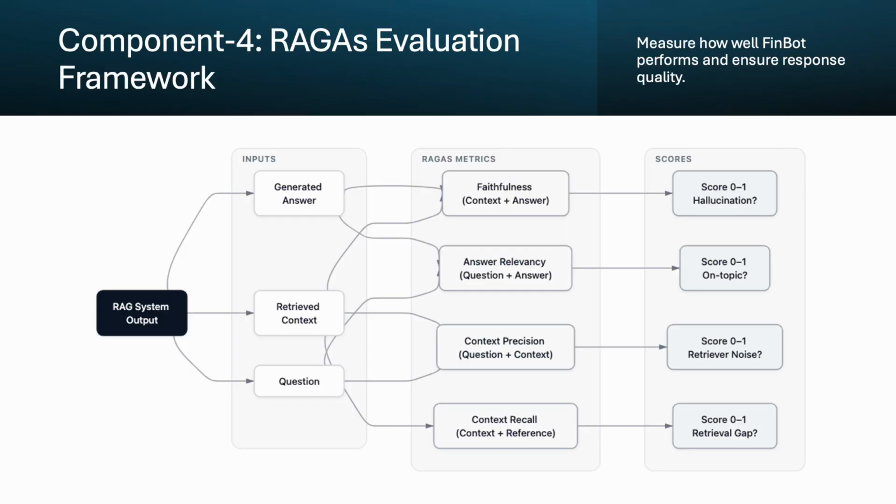Evaluating the quality of the AI response matters a lot, so we are using RAGAs here. RAGAs is one of the tools which helps us measure the quality of the AI response. It takes the inputs, the retrieved context, and the question asked by the user. Based on that, it will say whether your AI is hallucinating, whether it is on topic, or whether it is giving more noise, and if there is a gap between the actual answer and the answer generated by the AI. So we cross-check the quality of all those things using this RAGAs tool. That is all as part of component 4.